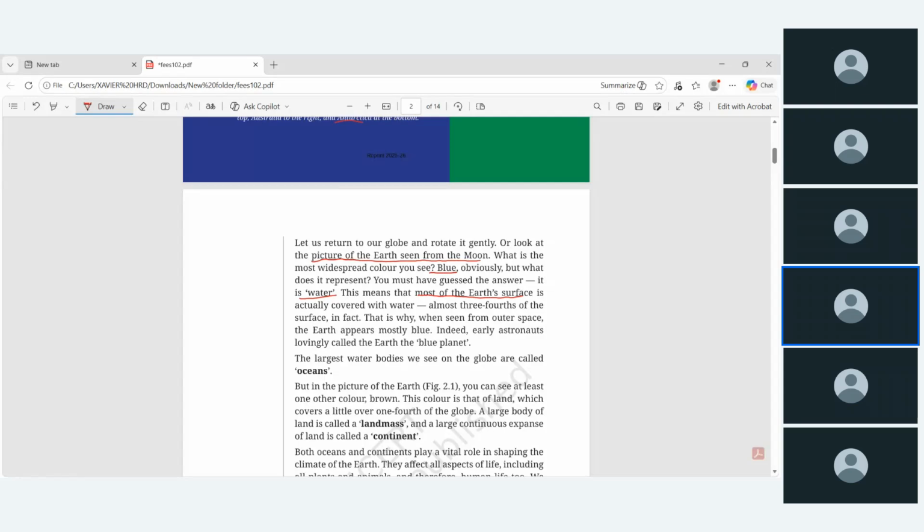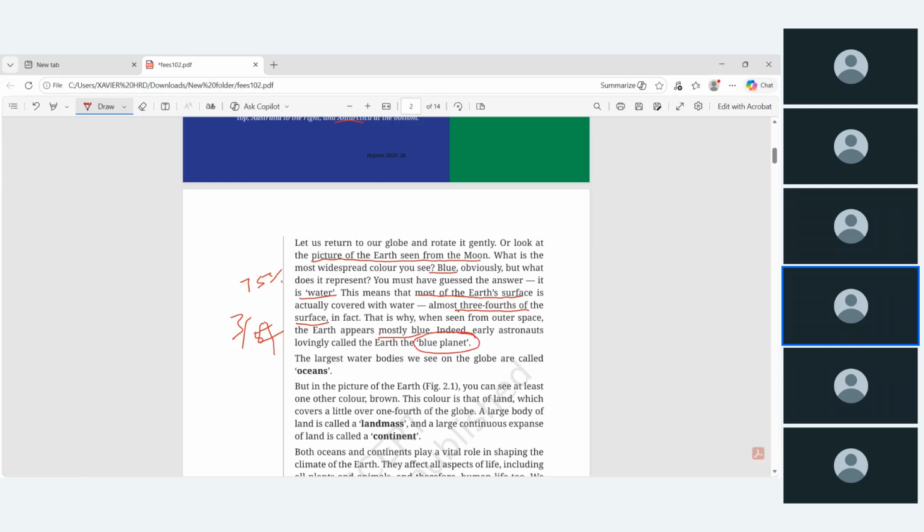Most of the Earth means around 3/4 of the surface, around 75%. That is why, when seen from outer space, the Earth appears mostly blue. Indeed, early astronauts lovingly called the Earth the blue planet.